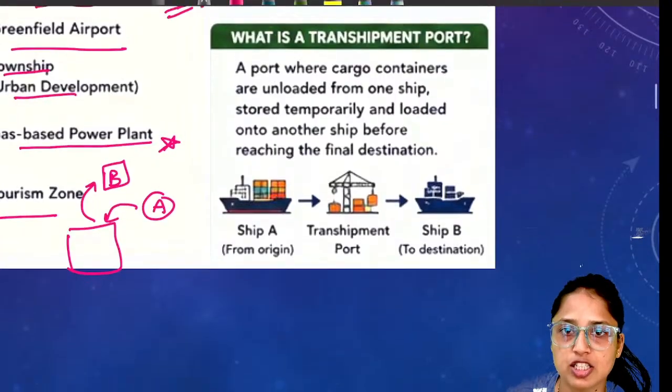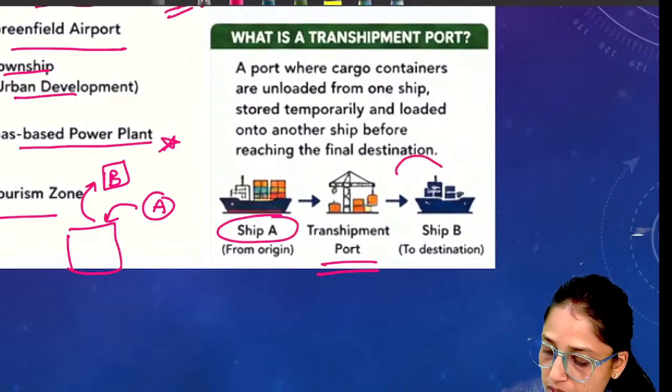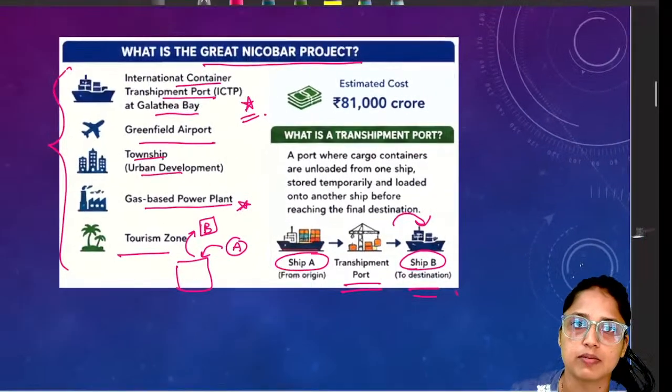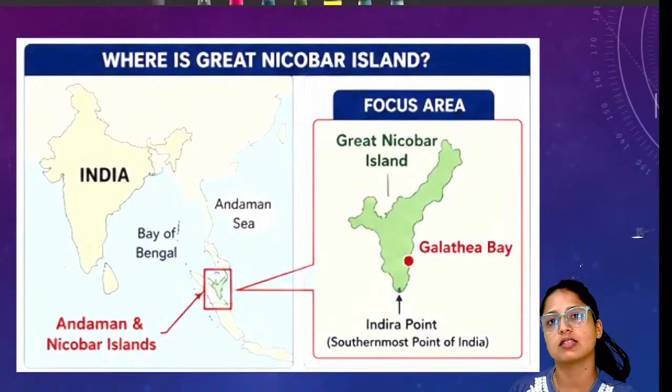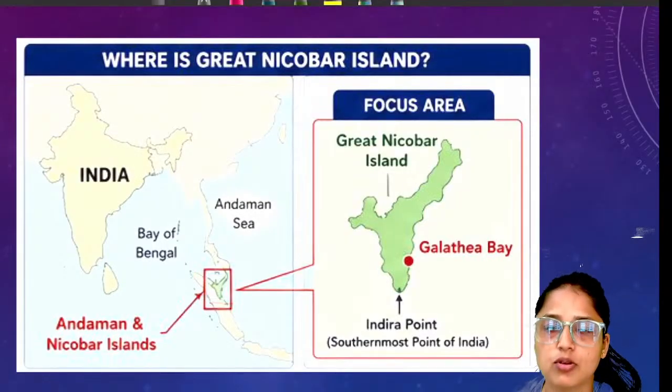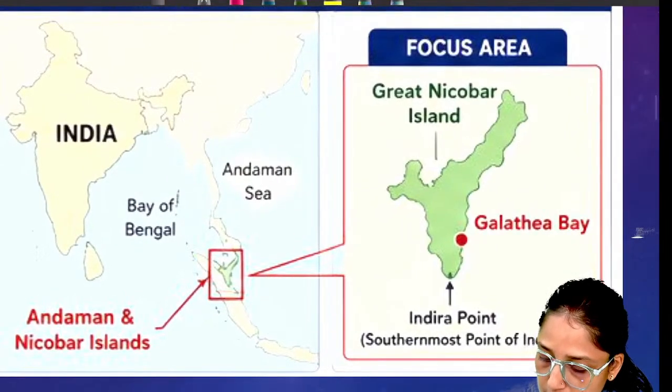So, the transshipment port we already discussed: goods will come from ship A, and from this port they will be loaded onto ship B and finally go to the destination. Since we are discussing this transshipment port in Galathia Bay, let's look at the location of Galathia Bay. So here, this is Andaman.